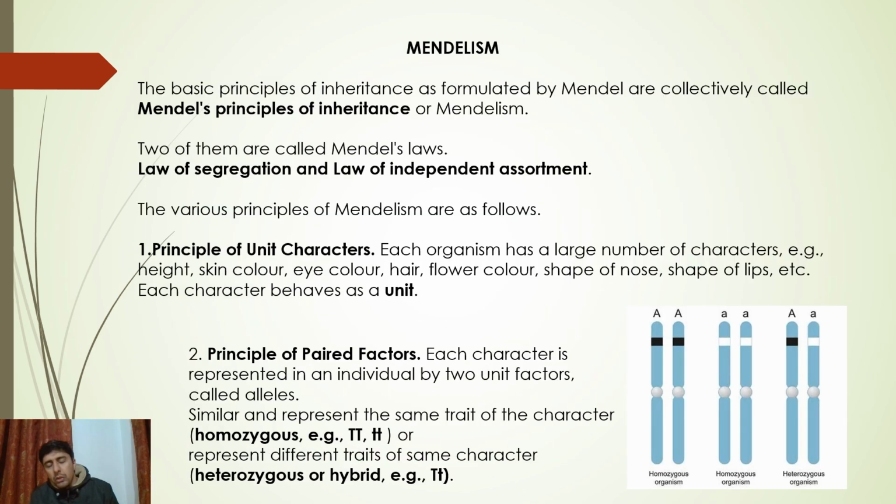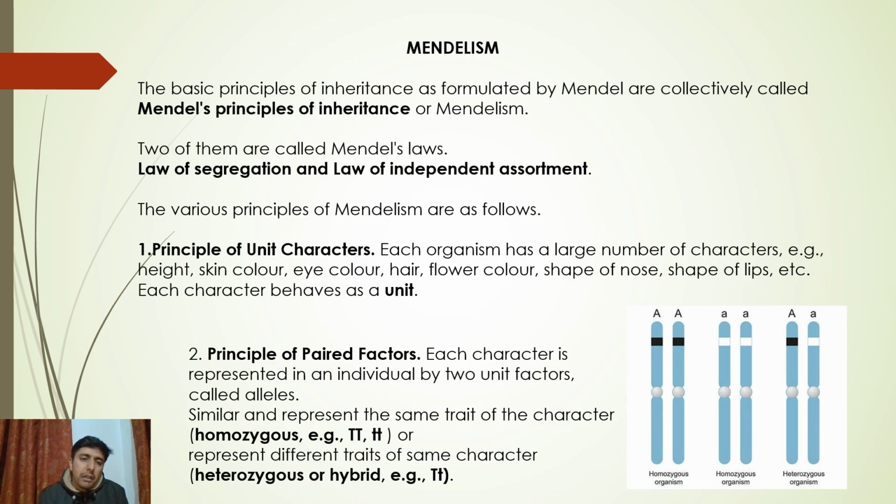Now that we are done with the basic concepts of genetics, genetic terminologies, and how Mendel constructed his experiments, we move on to the actual principles of inheritance laid down by Mendel. What do we call them? We call them Mendel's principles of inheritance, or simply Mendelism. They were formulated by Gregor John Mendel. How many principles of inheritance are there? There are 5 principles of inheritance as formulated by Mendel.